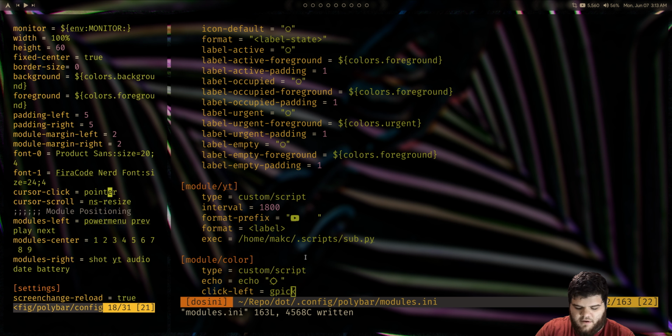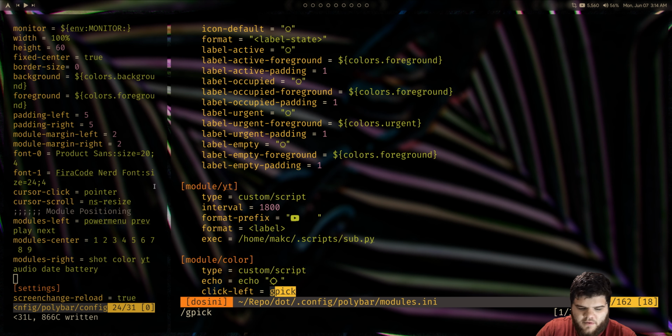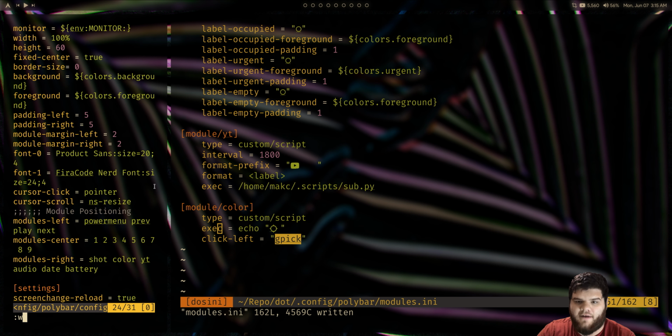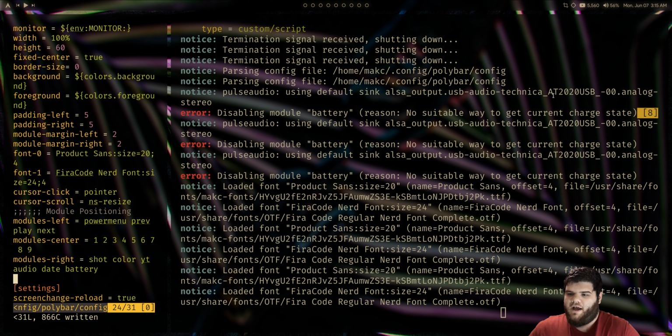Then we'll come back over to our Polybar config, and we just need to place it on the actual bar somewhere. So I'll put it right here, color. I know we probably need to put that in quotes. Oh, you know what else might be a problem? Right here, that's supposed to be exec. It's executing echo and then echoing out that icon, which could be a problem as well. Oh, yep, there we go. Now it shows up perfect.